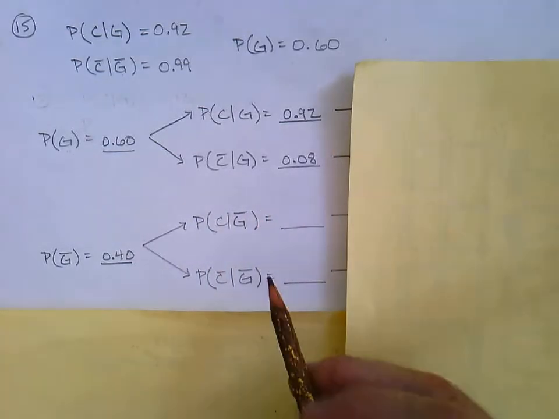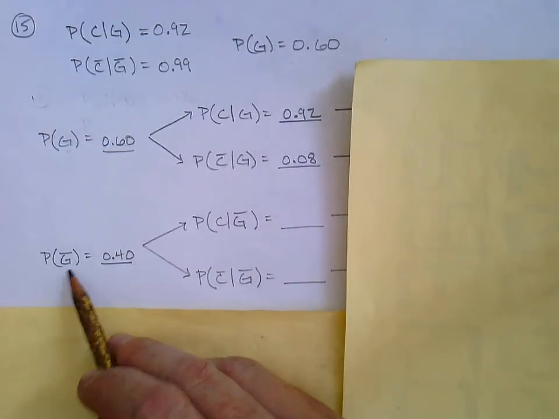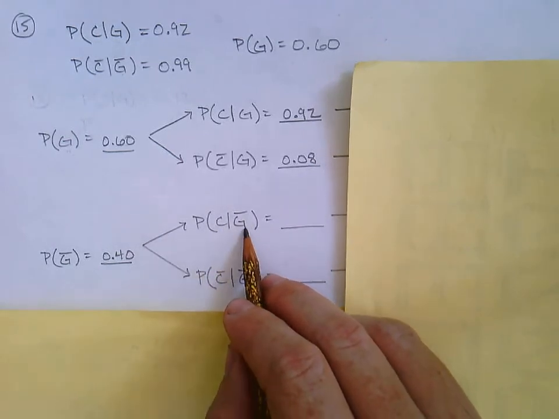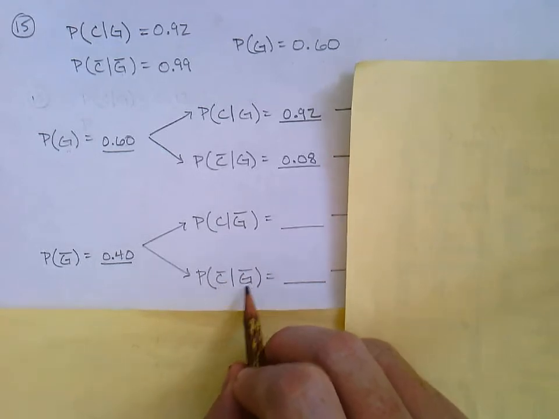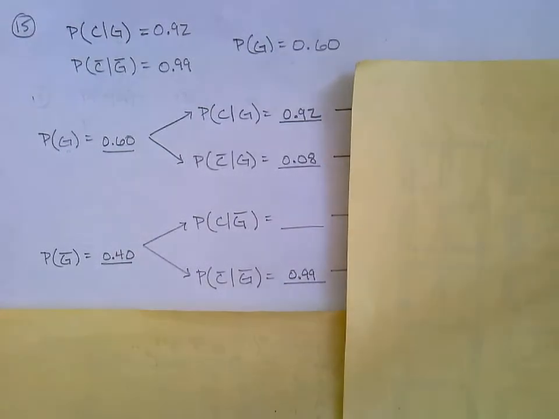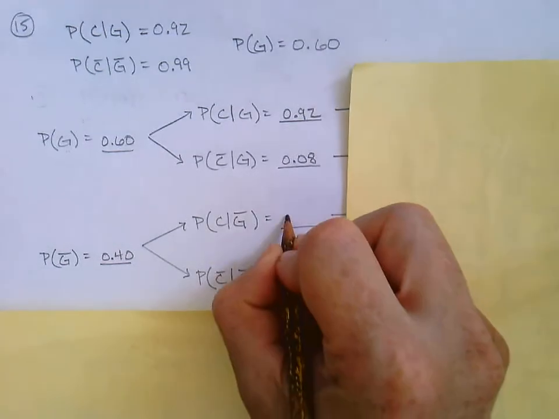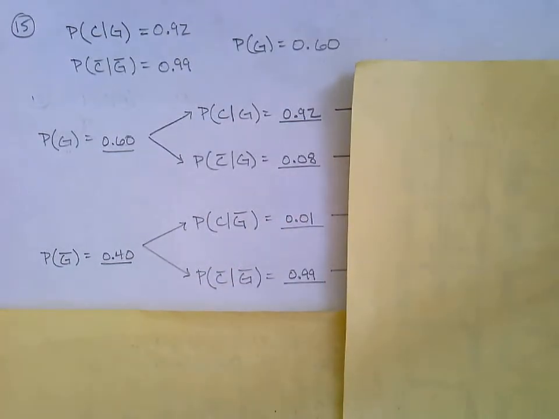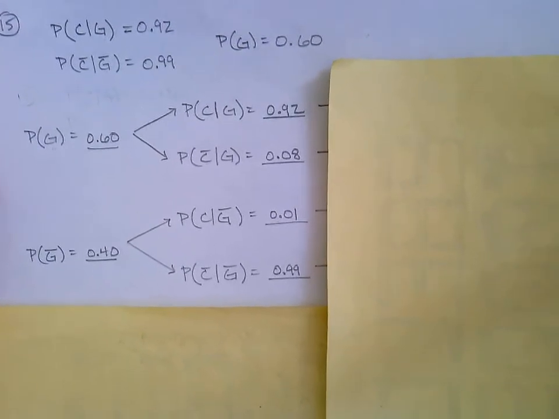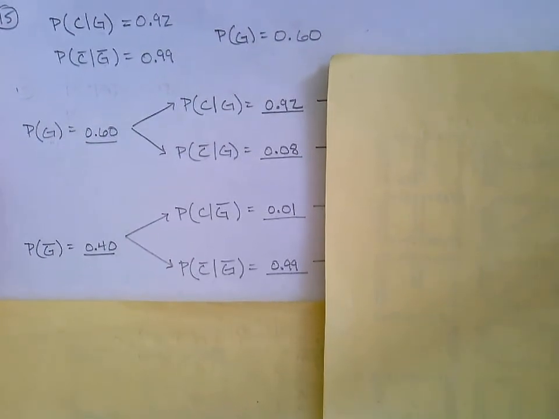Okay. And now down here, so these are the not guilties. Sadly, some of the not guilties still end up convicted. Convicted given not guilty, and not convicted given not guilty. And they told us this second one down here, that's 0.99, which means this has got to be 0.01. Hey, no jury trials are perfect. I'd say 1%. You want it to be 0, obviously, but that's just not reality, sadly.